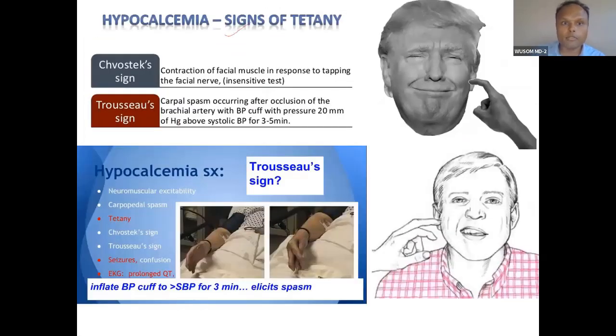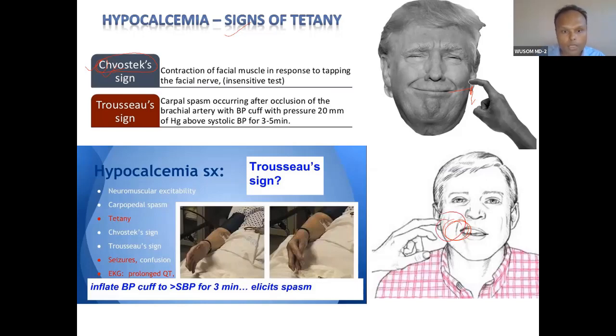This is the presentation of hypocalcemia. When you tap here, there will be a presentation like this. This is called Chvostek sign. I remembered it like that, so just remember this. This is because of the facial nerve. When you tap the facial nerve, because of calcium deficiency, the nerve becomes hypersensitive. When you tap, it will cause muscle contraction of your oral muscle. So this is Chvostek sign.